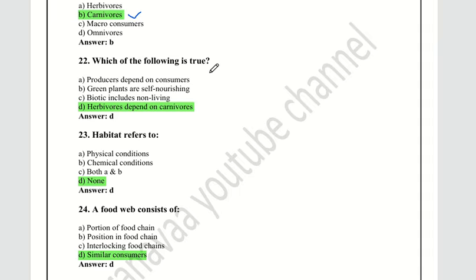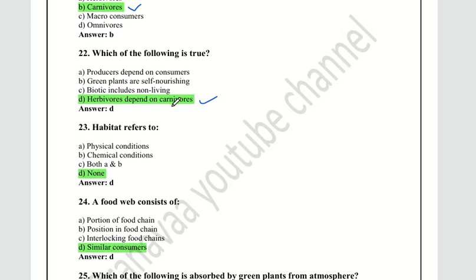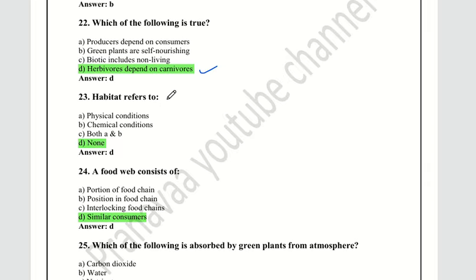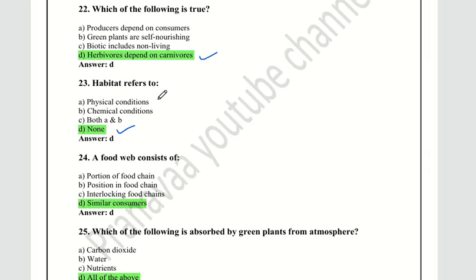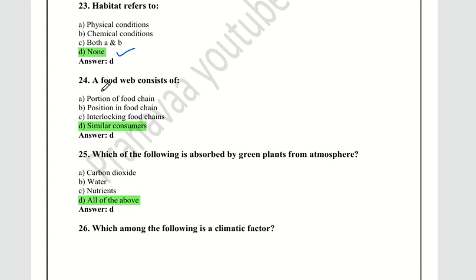Next question: which of the following is true? Herbivores depend on the carnivores. Yes, as I just explained. Next question: habitat refers to none. In the sense that there is no right answer here, that's why none is mentioned. A food web consists of similar consumers.